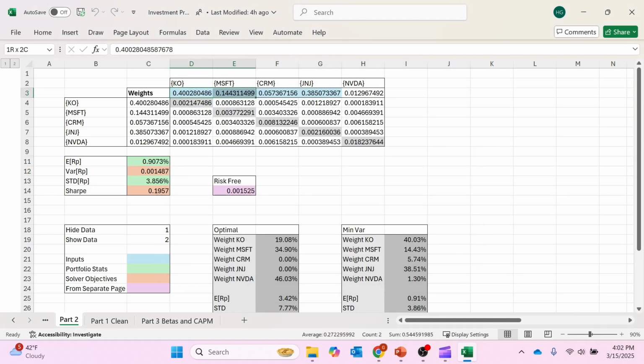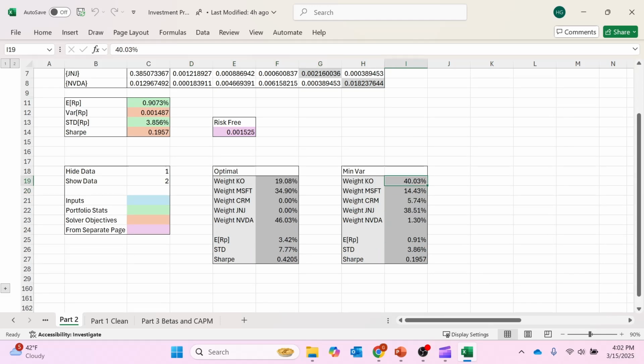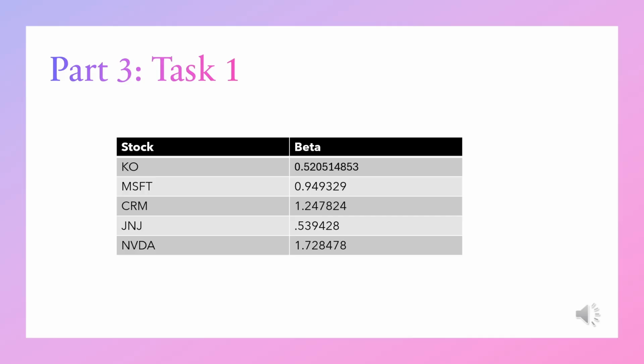And we get these weights up here, and I've summarized them down here in the bottom. So we got 40% in Coke, 14.5% in Microsoft, 5.7% in Salesforce, 38.5% in Johnson & Johnson, and 1.3% in NVIDIA. This portfolio would earn an expected return of 0.91% monthly and a standard deviation of 3.86% with a Sharpe ratio of 0.19. You see that the Sharpe ratio is much lower than the optimal portfolio, but you do have a much lower standard deviation.